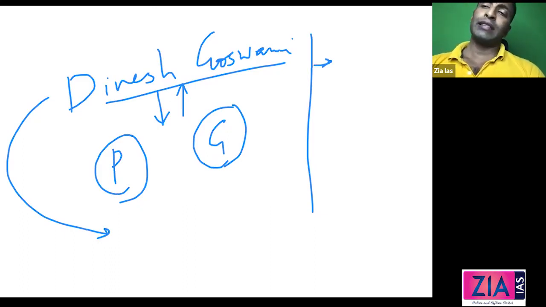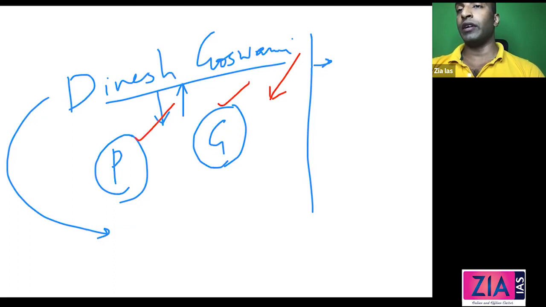But these two recommendations are contradictory. On one side, he is saying that the Speaker should not get it and it should be given to the President and Governor. On the other hand, he is saying that in case of the disqualification of the Speaker, it has to be decided by a member chosen from the House itself for this particular purpose, and his decision will be final. But whatever it is, just remember, and in case you get a question in mains, you should be in a position to write this recommendation.